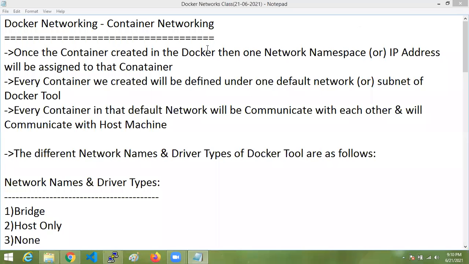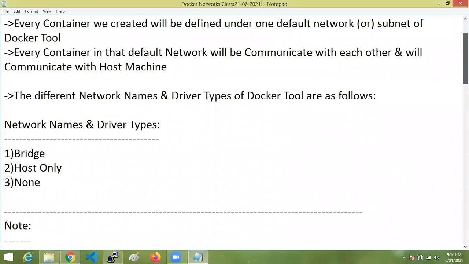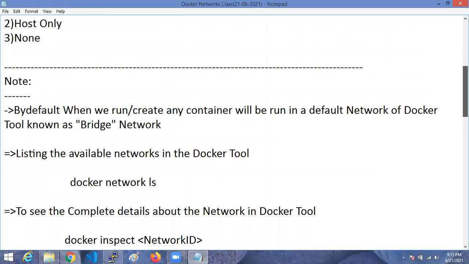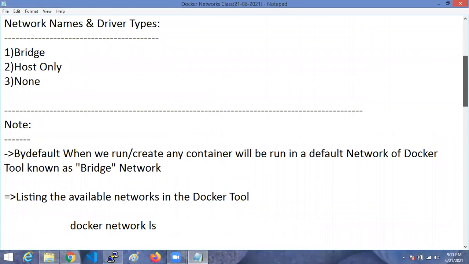So finally, we are discussing Docker networking. Here we completed bridge. We created a bridge network, and we entered the bridge. Now, next thing, host only.